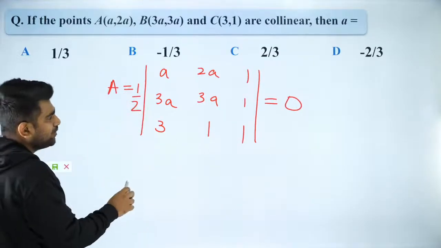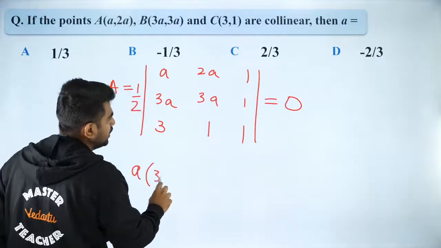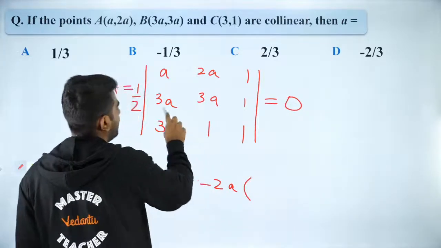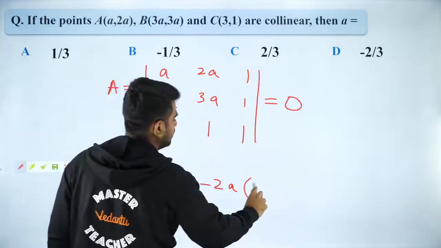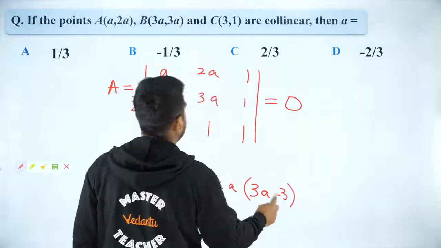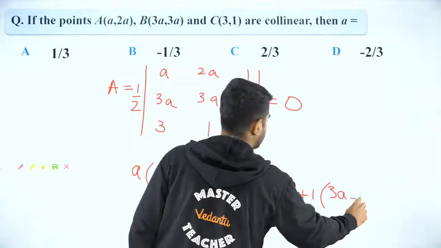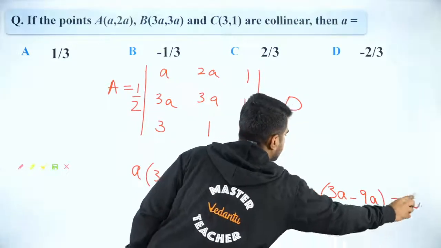So if I open it, what will I get? I will get A times (3A minus 1), then minus 2A times (3A minus 3), and then plus 1 times (3A minus 9A), and that is equal to 0.